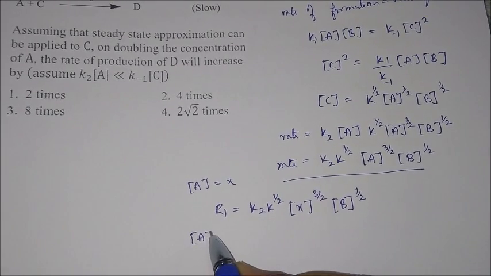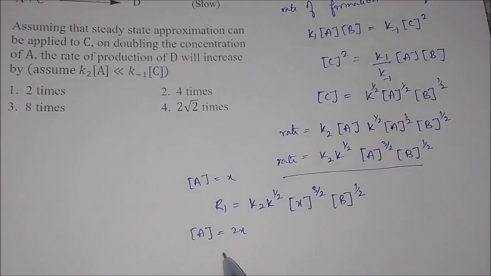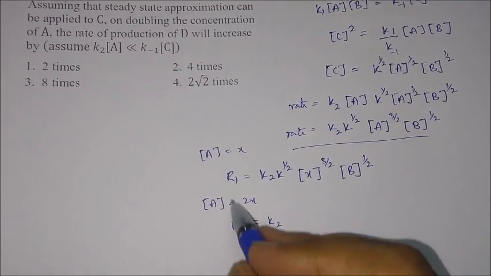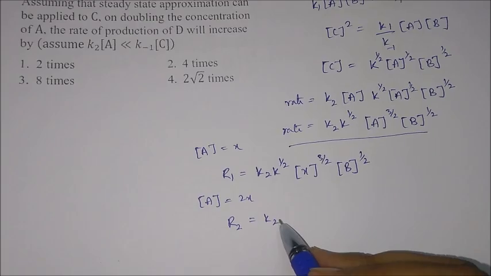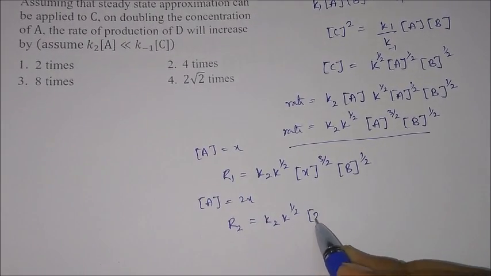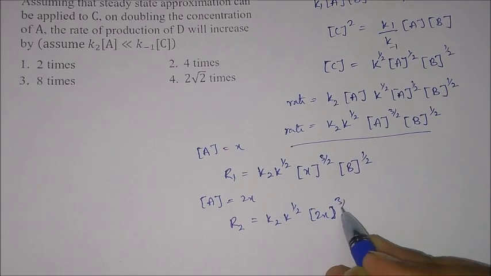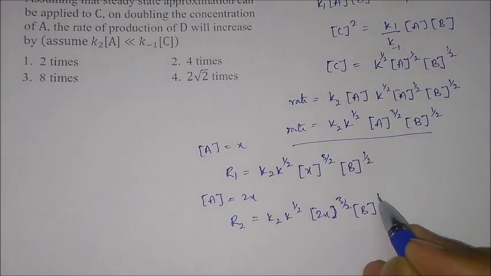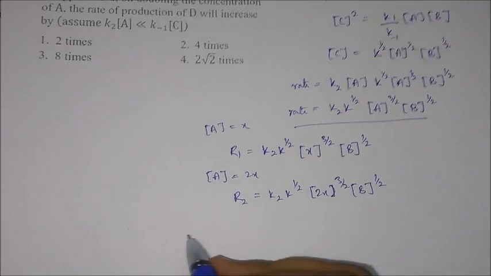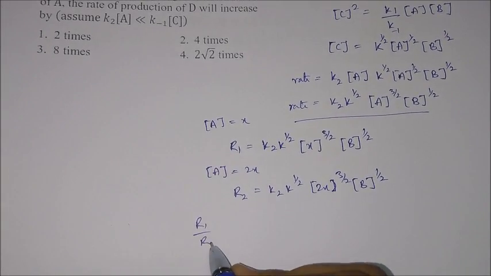Now if A is equal to 2X, then you will get R2 is equal to K2, K to the power 1 by 2, 2X to the power 3 by 2 and B to the power 1 by 2. I'm just writing R1 and R2 to denote when the concentration is doubled. Just divide both of these equations and you will get R1 upon R2.